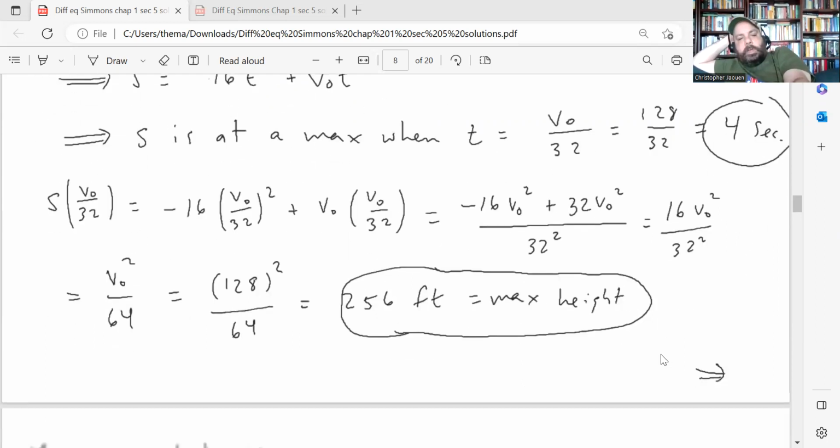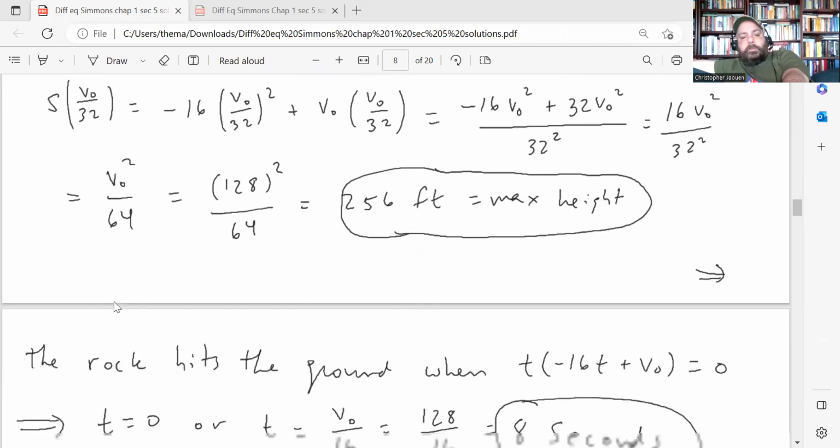And here, if you look in terms of v0 and the acceleration due to gravity at the surface of the earth, you get that the max height is v0 squared over 2 times g. But here we have the actual value for g. We're doing it in feet per second, I think. So 2 times g would be 64. So that's the value of the max height in terms of v0.